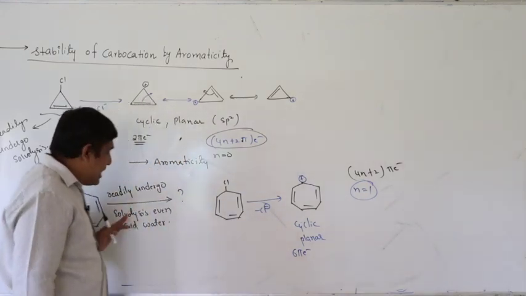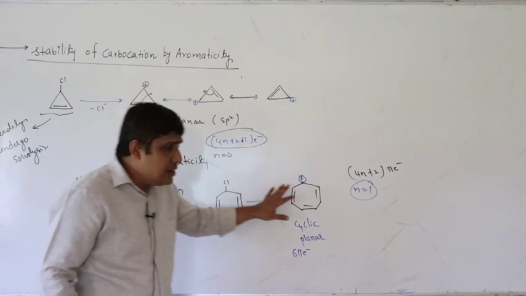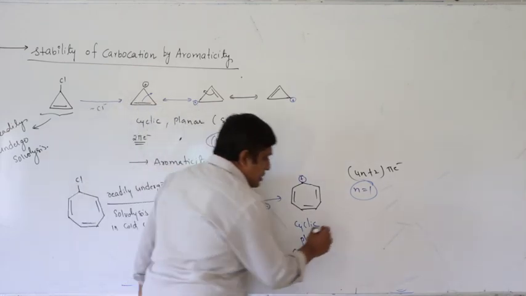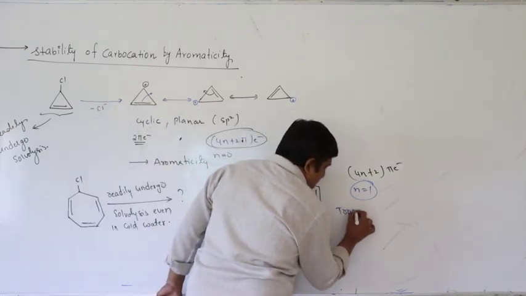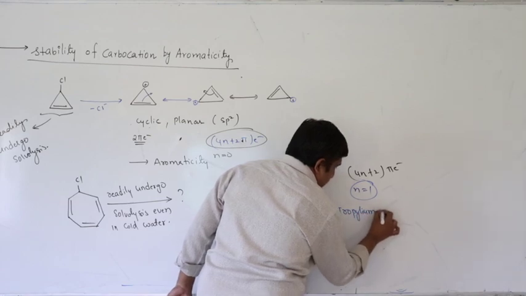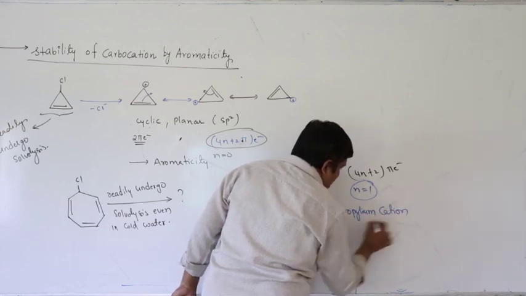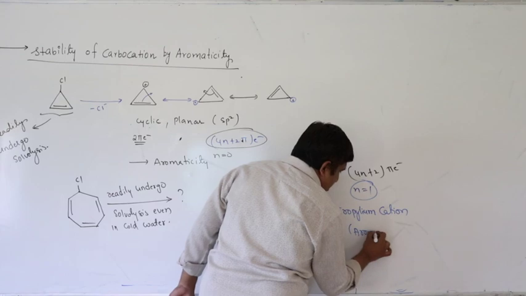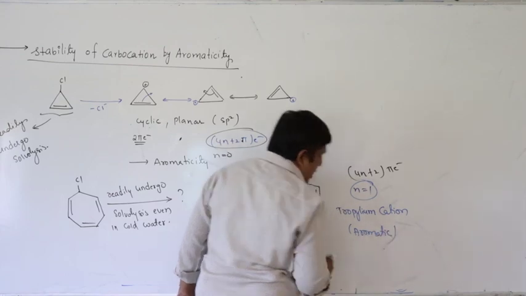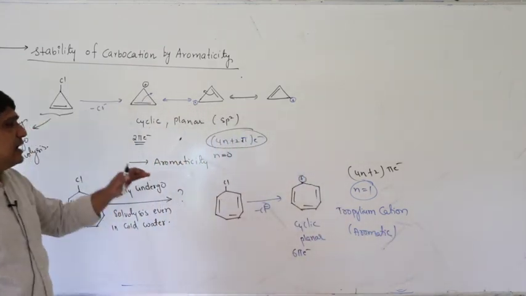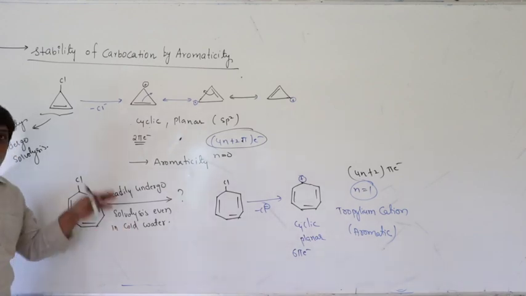So why does it readily undergo solvolysis? Because the obtained tropylium cation is aromatic in nature. It is stabilized by aromaticity. Hence, it readily undergoes solvolysis even in cold water.